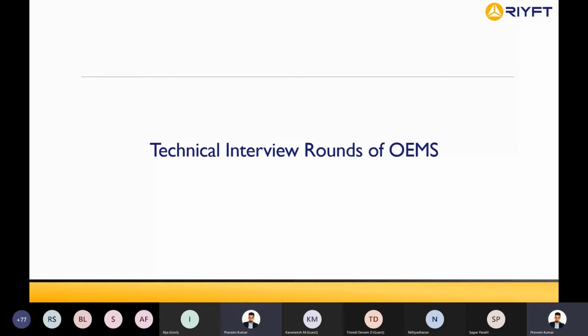Coming to the technical round: CATIA, NX, and Creo. No, not Creo. Creo, as I said, is used only for special purpose industries, like defense sectors, and even there only very few companies. Wherever we need complex surfacing, it is only created using CATIA or NX. That's the main reason we go for CATIA or NX in the automotive industry.